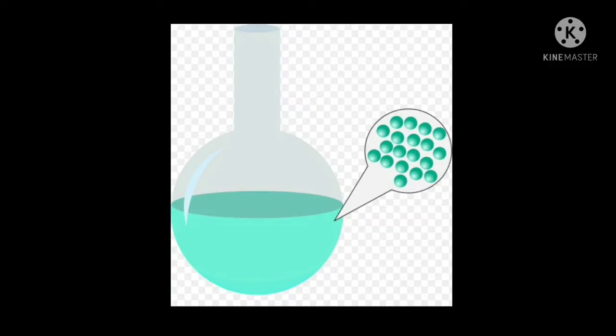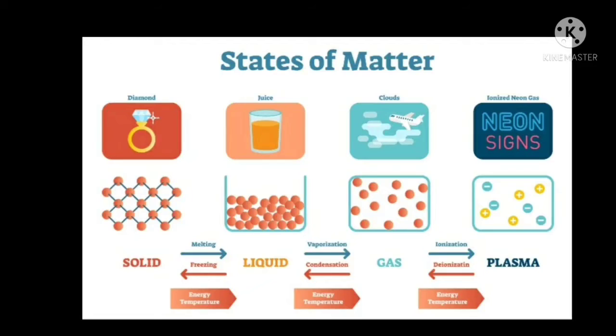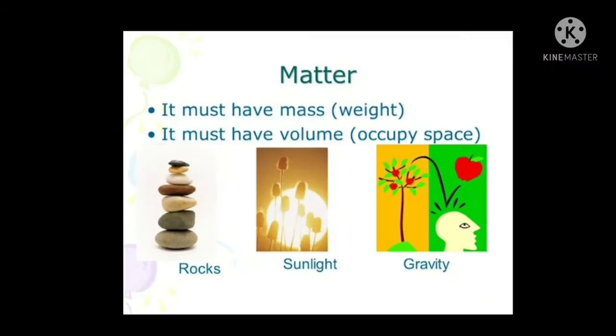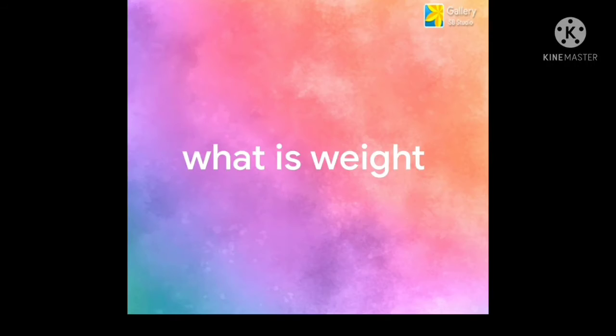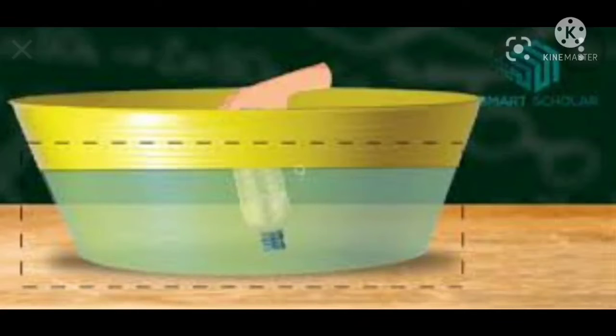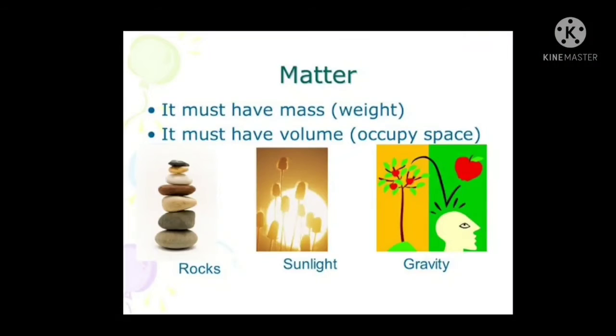Children, do you know what is matter? Matter, any substance that has weight and occupies space is called matter. According to this definition, matter should have two things: weight, occupy space. What is weight? Weight means how heavy an object is. Occupies means amount of place it uses. So, if anything is matter, it should have weight, it should occupy space.